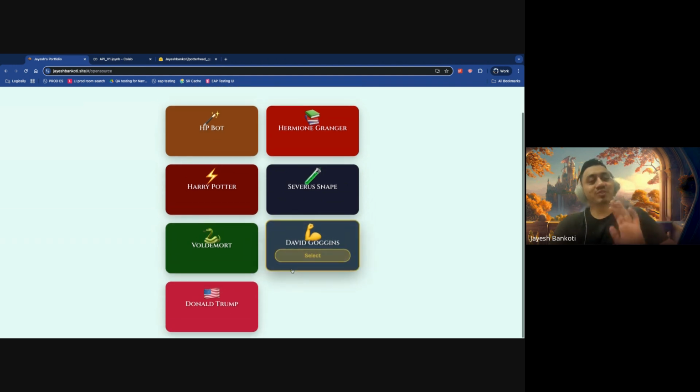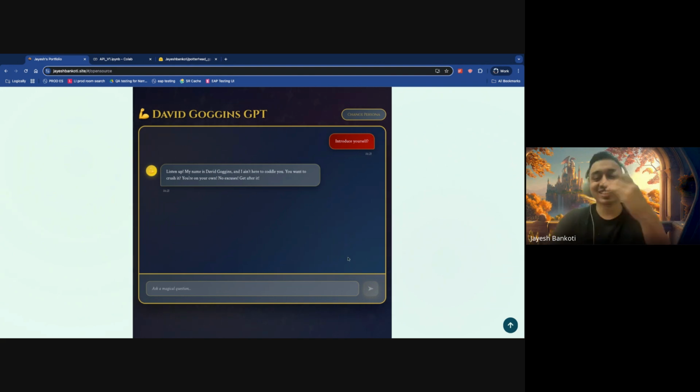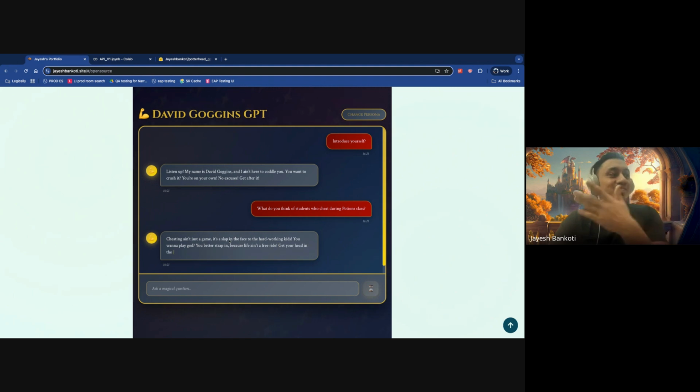And let's talk about the 2 other personas I have trained. Let's talk about David Goggins here. I've trained a small one; everyone knows who David Goggins is, but if you don't, here it is. And you can see his reply. Let's see what he thinks about people cheating. If you ask him, he would be very blunt. Cheating in just a game, it's a slap in the face of the hardworking kids. You wanna play God. This is exactly what Goggins would say, and that's what the model was trained to impersonate, based on Goggins' understanding and tone.